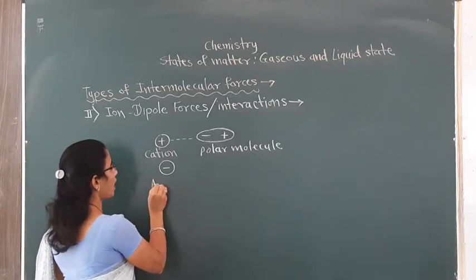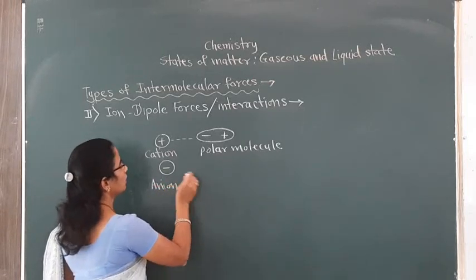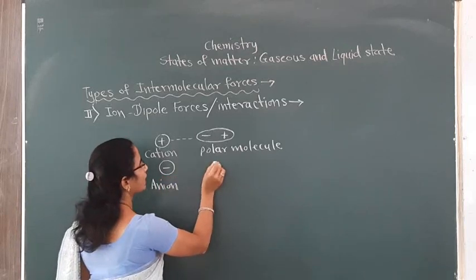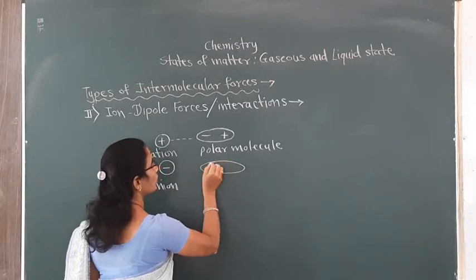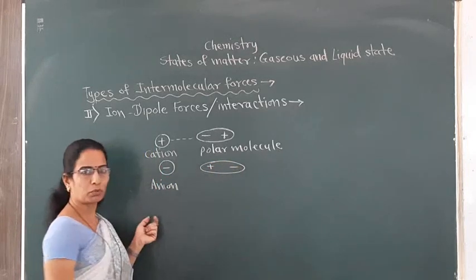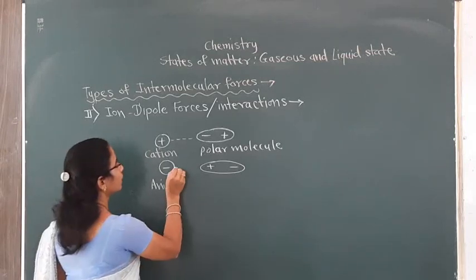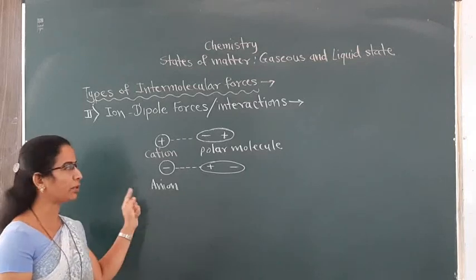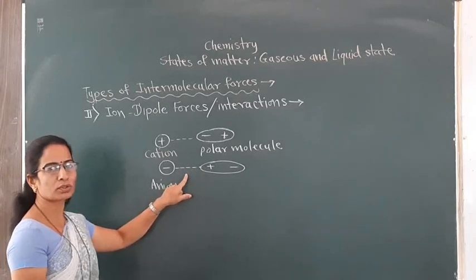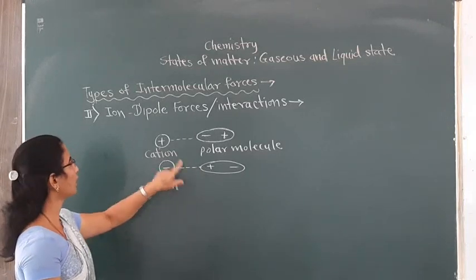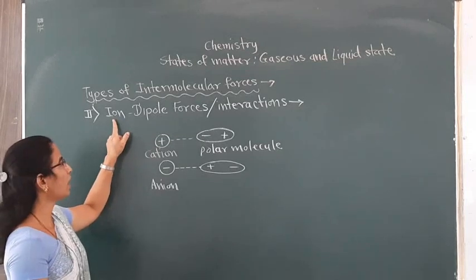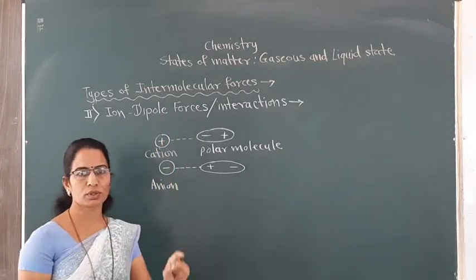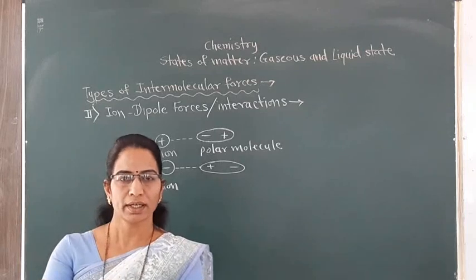Similarly, in the case of an anion, what will happen? This anion will attract the positive pole of the polar molecule. Here again the electrostatic force of attraction will be created between them, and that force of attraction is nothing but the ion dipole force or the ion dipole interaction.